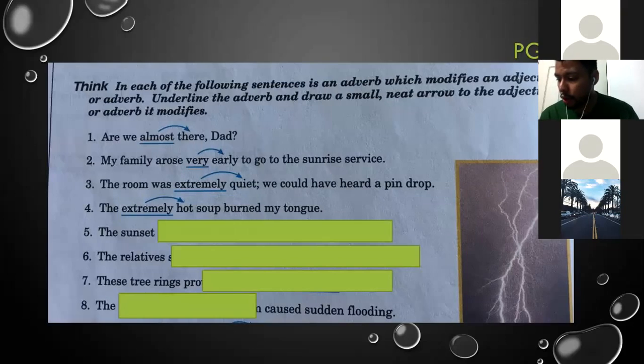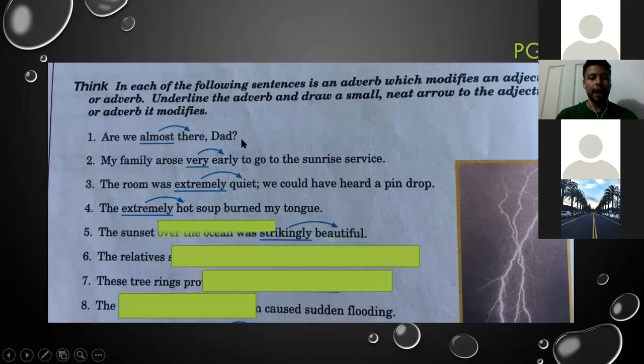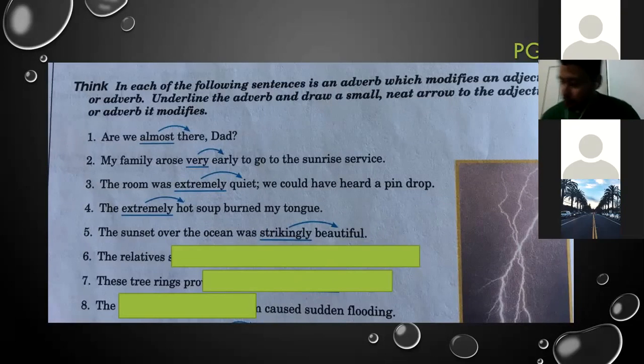Number 5, thank you. The sunset over the ocean was strikingly or impressively beautiful. Strikingly is modifying beautiful. Excellent. Okay, let's check it out. Here we have, yes, strikingly is the adverb, is modifying the adjective beautiful. Beautiful. Well done.